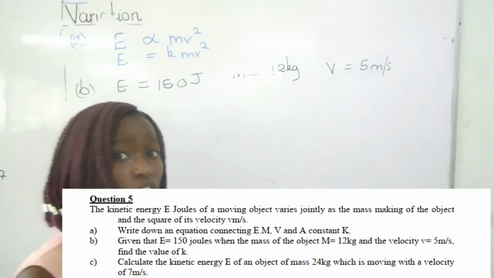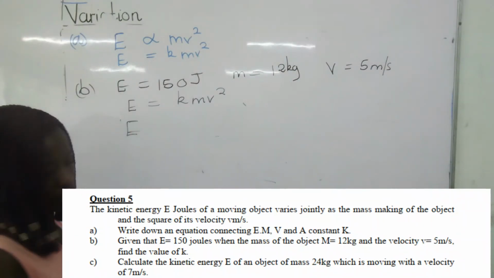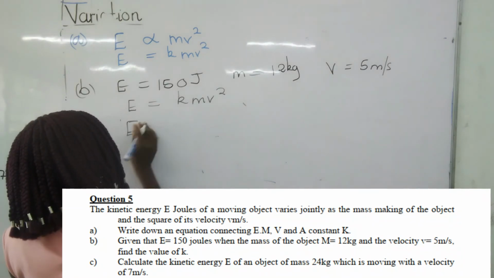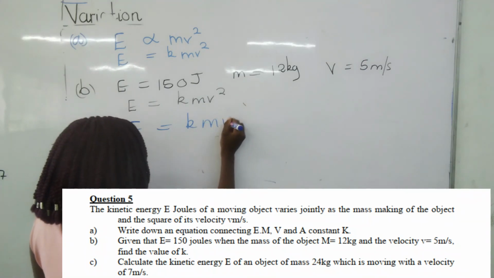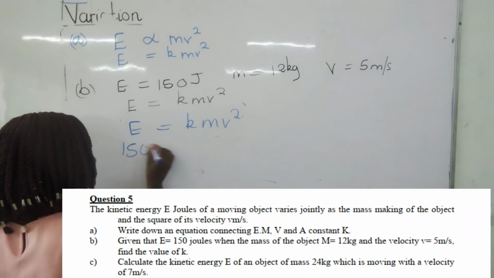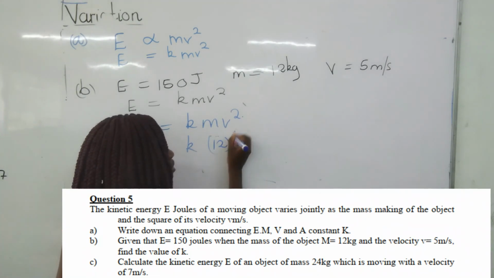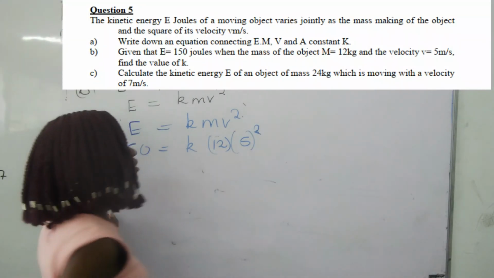Now we calculate k, which is equal to E over m v squared. We substitute 150 over 12 times 5 squared. Do not forget the squared.